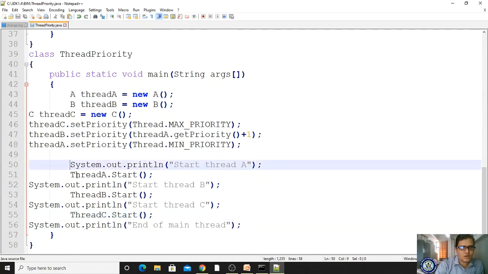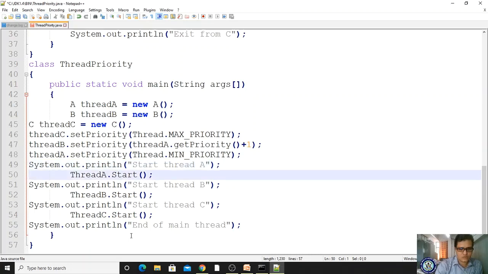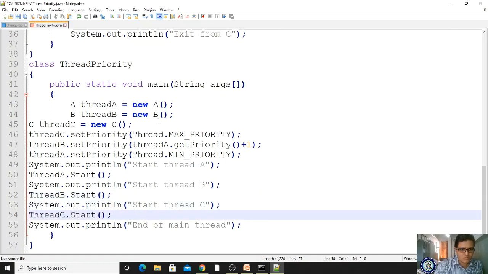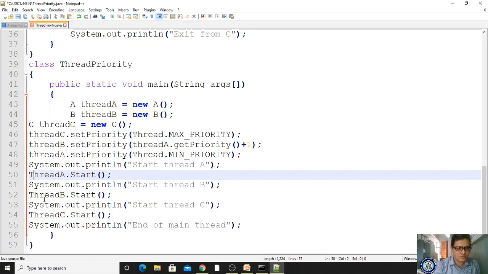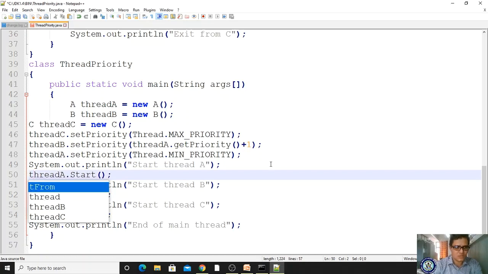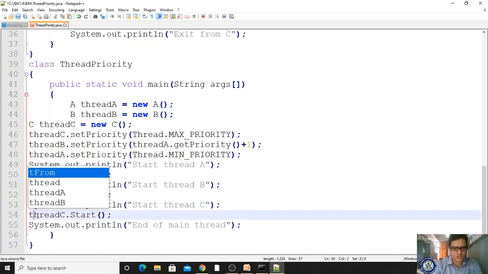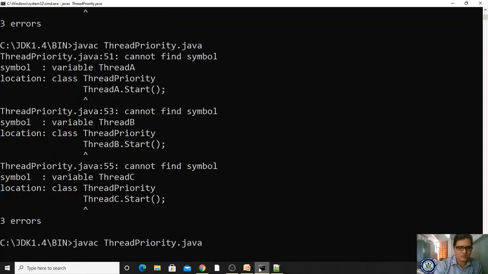51, 51, thread. Okay, please observe here. Here small, here capital, so that is the mistake, right? Make it a small t and small t. Yes, now save it and come here to the editor, compile it.